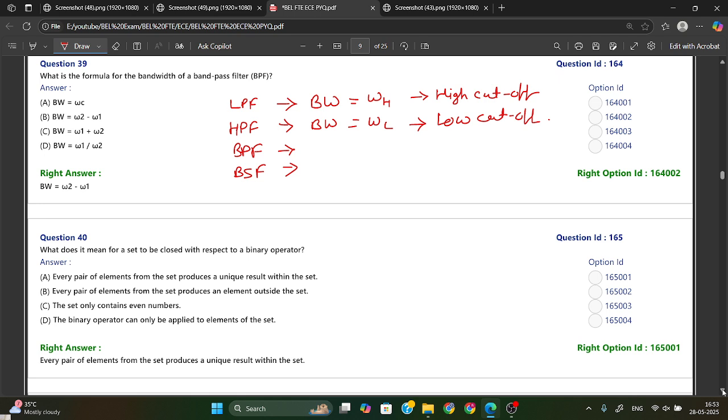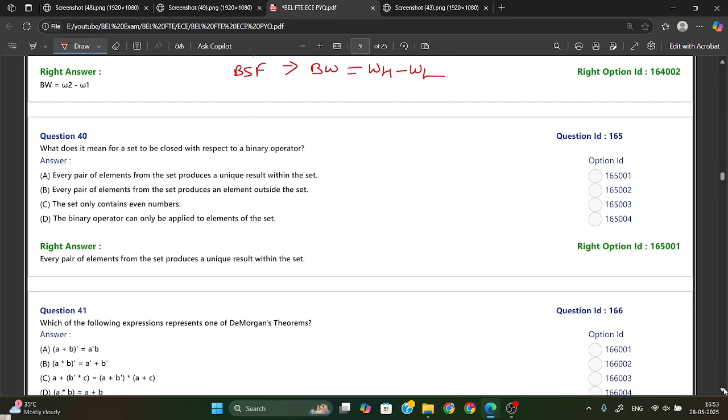Okay. And for band pass filter the bandwidth is what? Bandwidth is WH minus WL. Same for band stop filter also, WH minus WL. Okay, this is the formula for all kinds of filters. So just remember all these things. From here you can see the bandwidth is W2 minus W1. W2 means high and W1 means low. So option B is your right answer.